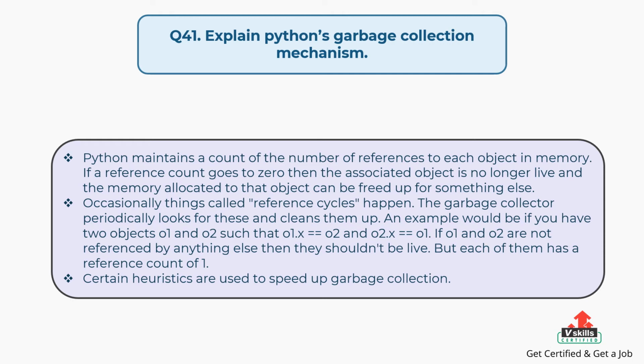An example would be if you have two objects, obj1 and obj2, such that obj1.x is equal to obj2 and obj2.x is equal to obj1. If obj1 and obj2 are not referenced by anything else, then they shouldn't be live. But each of them has a reference count of 1. Certain heuristics are used to speed up garbage collection.